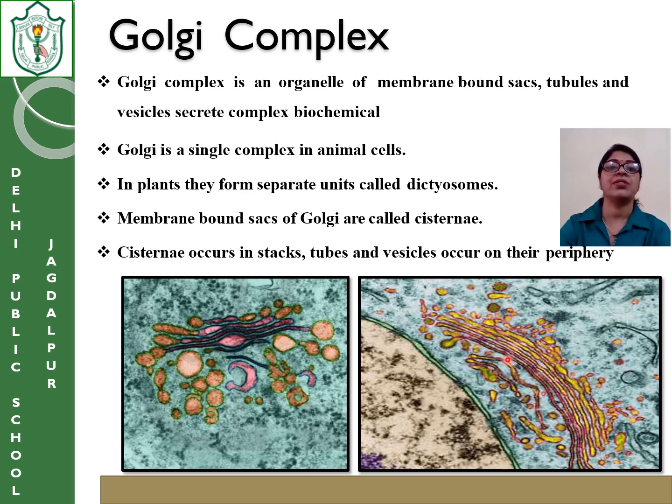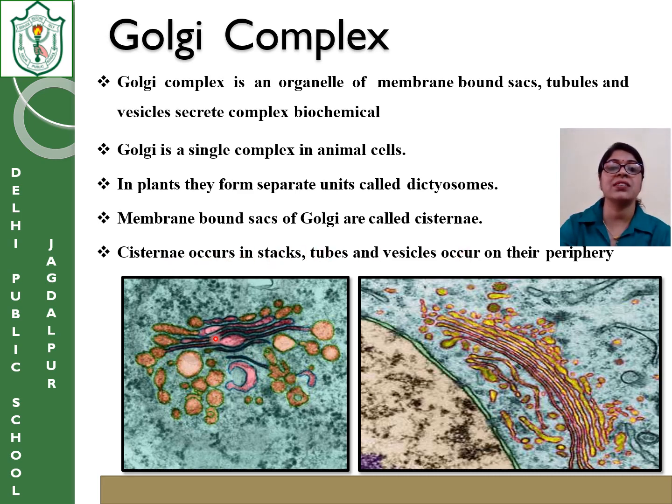The Golgi apparatus is a single complex in the animal cell, and in the plant they are in the form of separate units, many small units, and they are called dictyosomes. The membrane bound sacs of the Golgi are called cisternae.